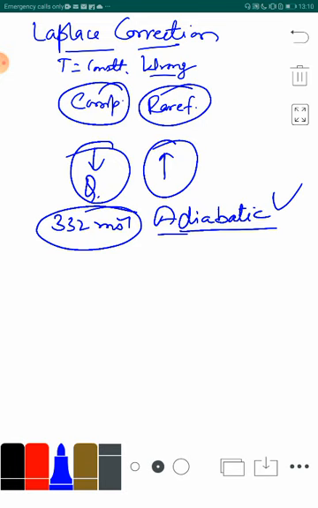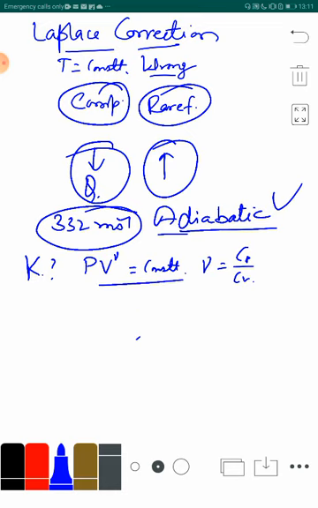So, if it is an adiabatic process, then he found the value of K, the bulk modulus for air, by considering the equation for adiabatic process, which is P into V to the power gamma remains constant, where gamma is nothing but Cp upon Cv. From here he just differentiated.